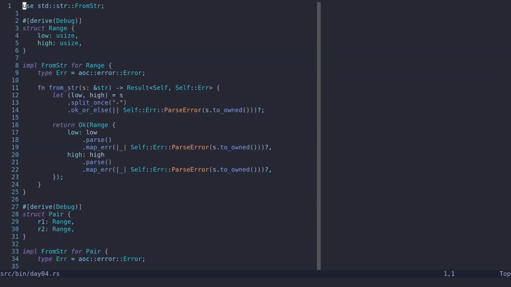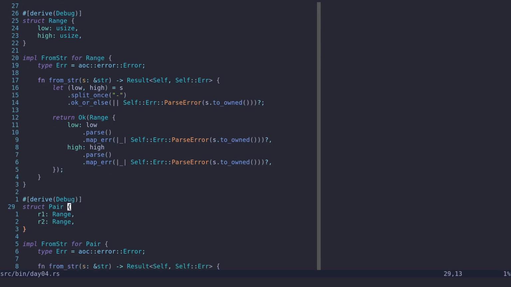So I tried to solve it in a very enterprise way. I created this structure for the range that will have the low and high fields. Then I implemented the FromStr for this structure, and the function receives the string slice and it will just parse that string. It will expect that the argument will be two numbers separated by a dash.